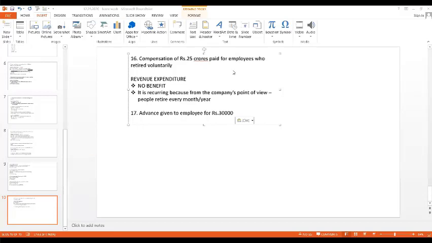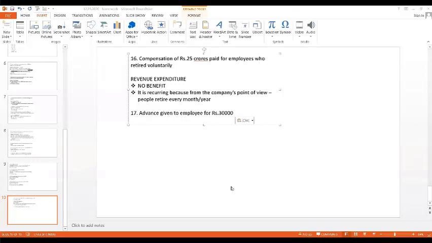I told you that it is like a loan. Okay. Assume that I am giving you a loan for rupees 30,000. So when I'm giving you, it might look like a revenue expenditure. What about when you are repaying back to me? When you are giving it back to me, that time it will be an income. Will you all agree with me? Yes, ma'am.